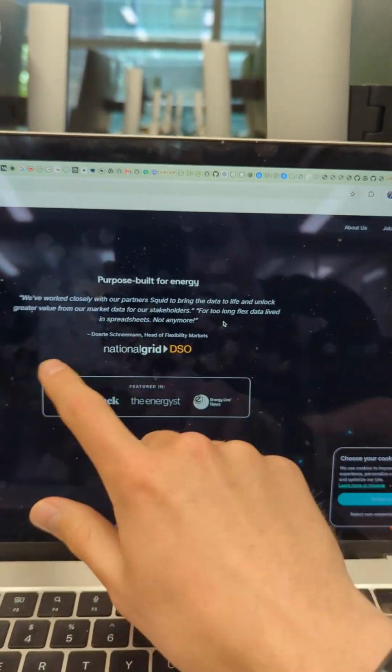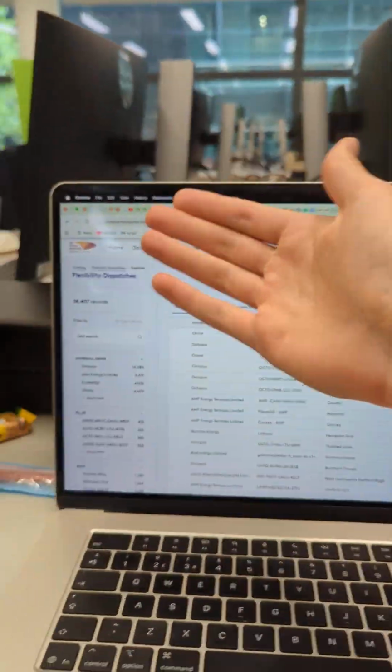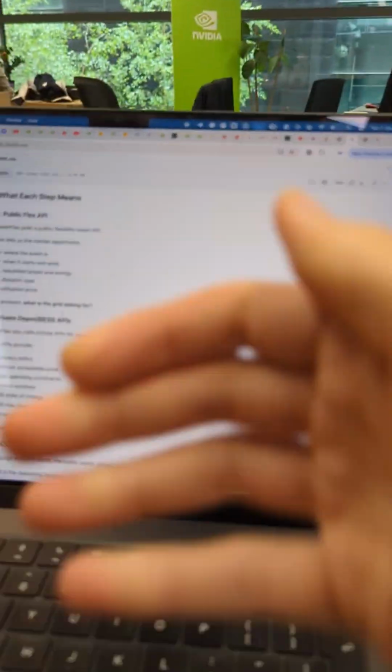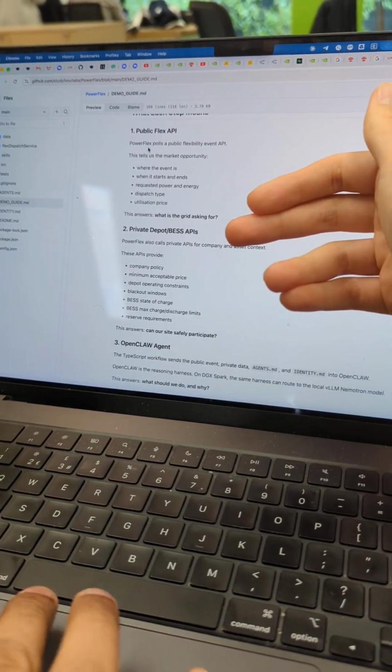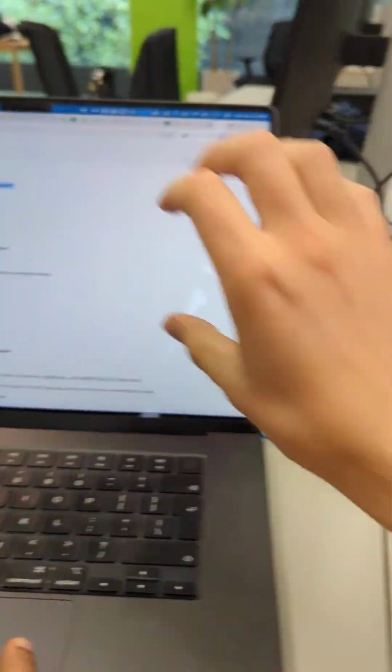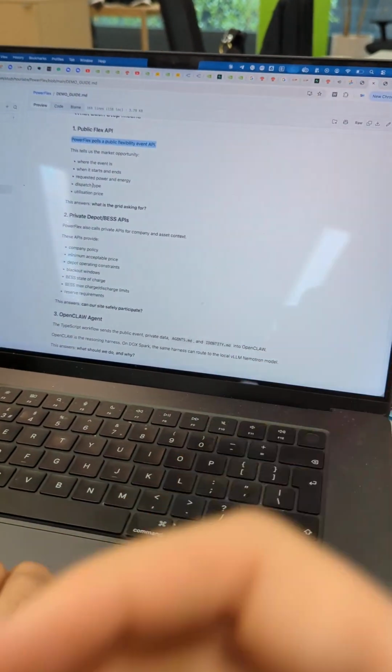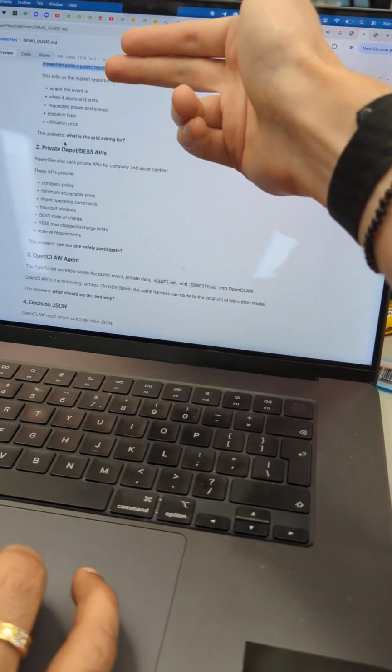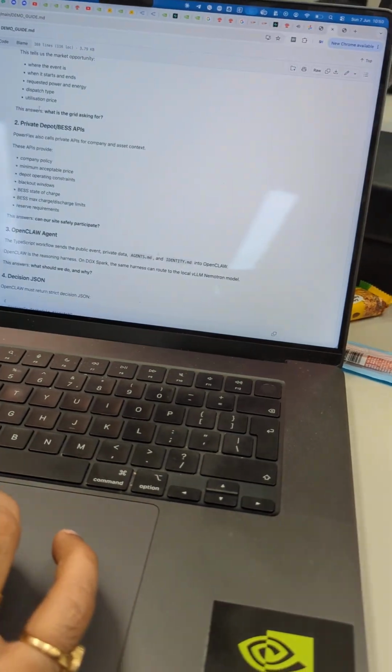For too long, flex data lived in spreadsheets. So what we've done is we found this flex data set, which became real time only recently, right? And we have an agent that works something like this. We have a public flex API. We have a wrapper over this because the original is daily and we needed real time for the demo. So we wrapped the exact same schema in our public flex API. It gives the location of the flexibility event, when it starts, the requested power, dispatch time, utilization price, and stuff like this.